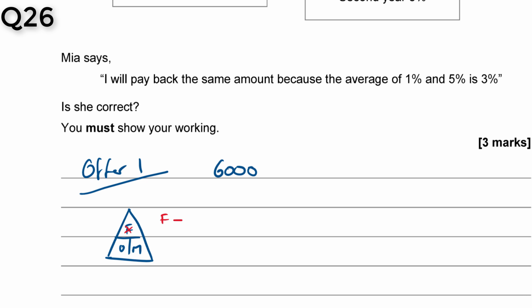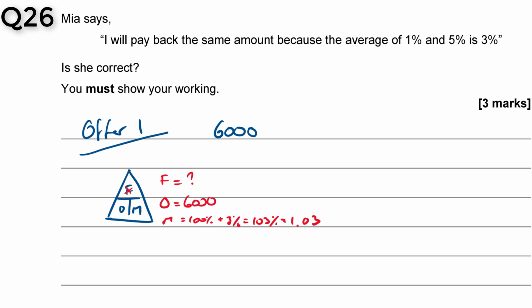The original is what I started with, 6,000, and the multiplier is 3% per year. So if I've got 100% and I want a percentage increase of 3%, that's 100% plus 3%, which is 103%, which is 1.03 as a multiplier.